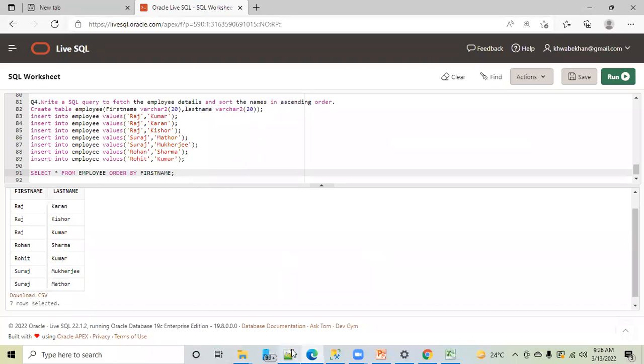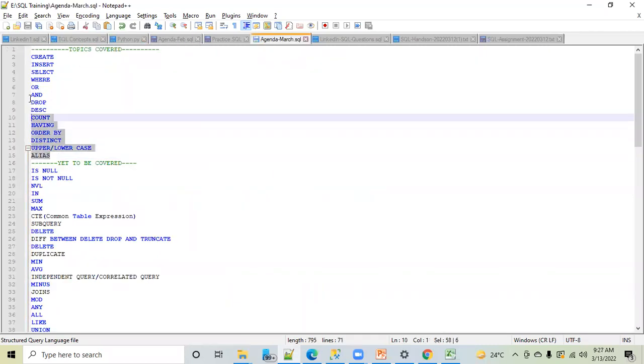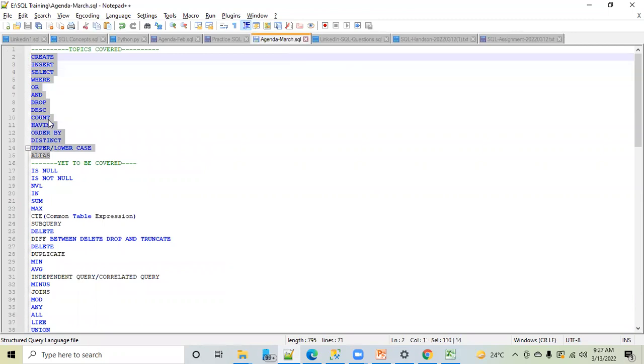Fine. So yesterday we were discussing count of star, and then we saw order by and all those things. So where is the March agenda? This is the March agenda. These things more or less we have covered, but don't think that the story of all these keywords is over. No, they will come again and again in all the coming concepts. This is like a cumulative one.